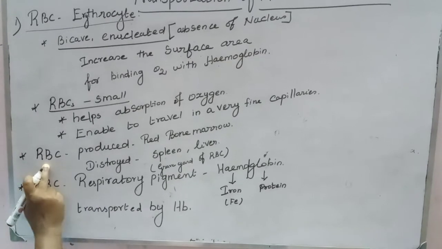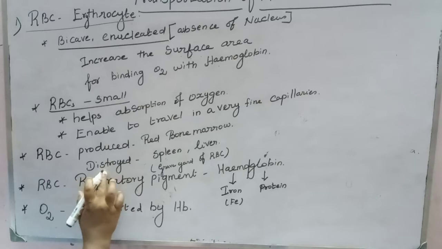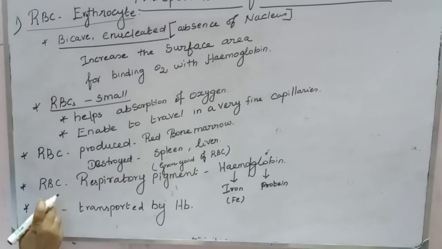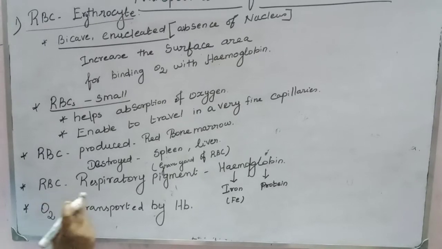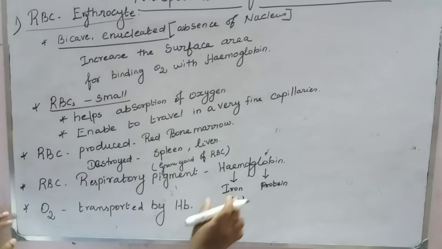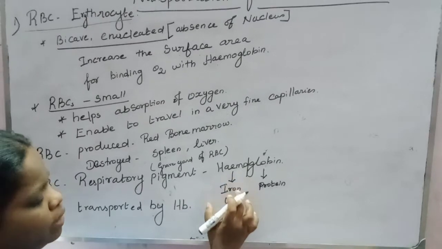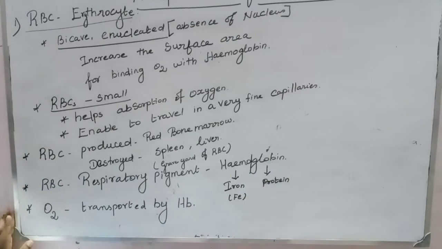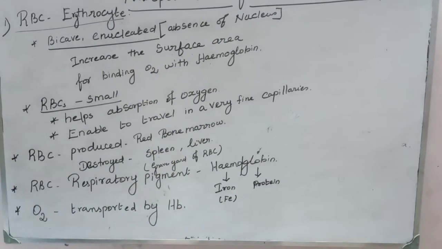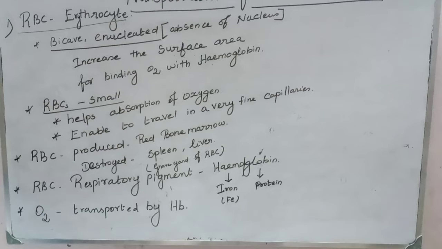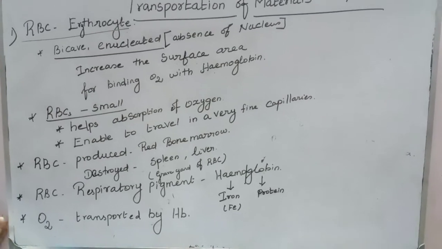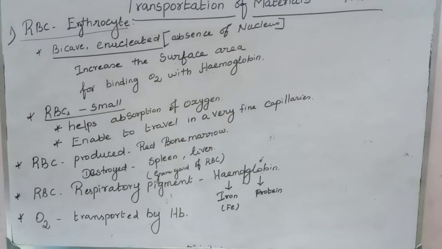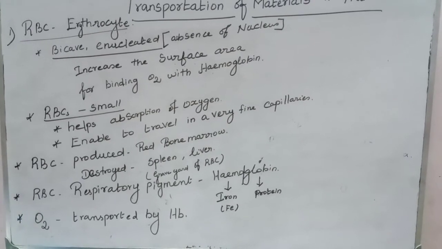Third point, it is produced in red bone marrow and destroyed in spleen and liver. RBC has a respiratory pigment called hemoglobin. The hemoglobin has two parts: an iron part called heme and a protein part called globin. Oxygen is transported by hemoglobin. So what is the role of hemoglobin? It carries oxygen and distributes it throughout the organs of the body.